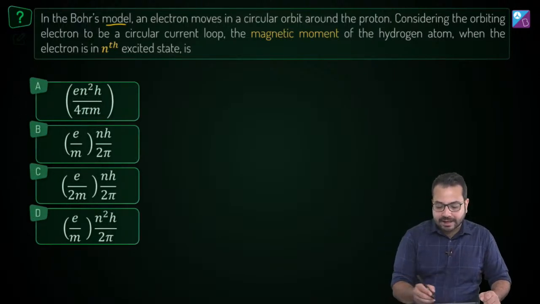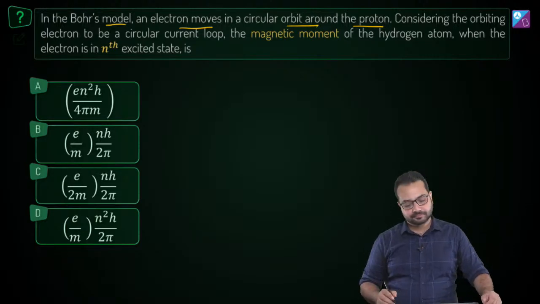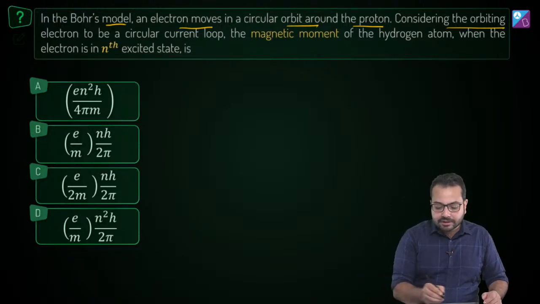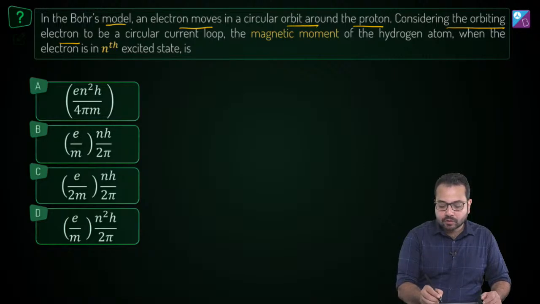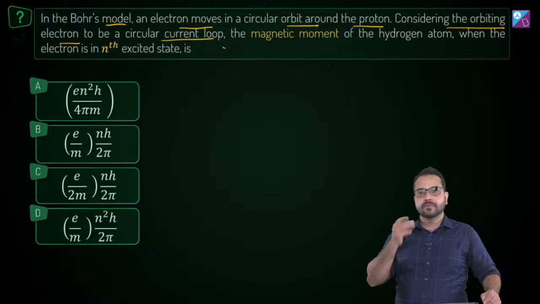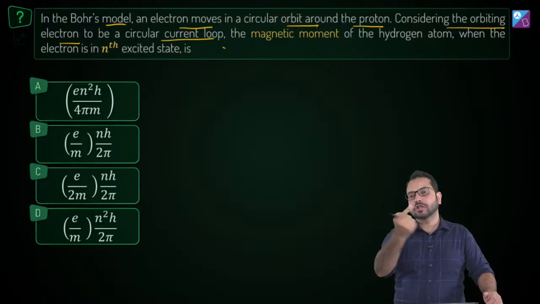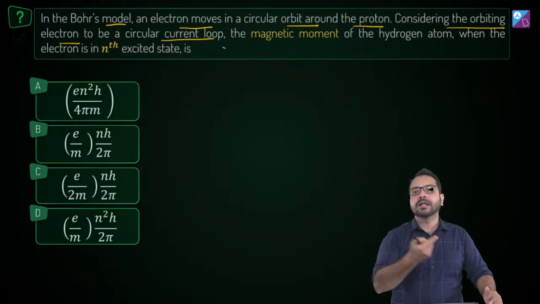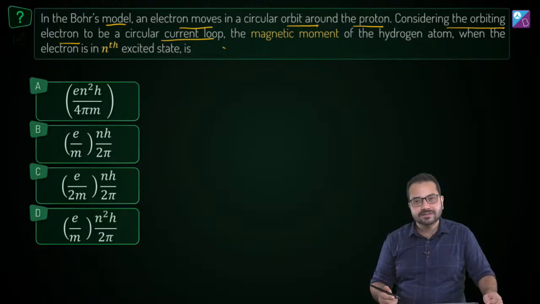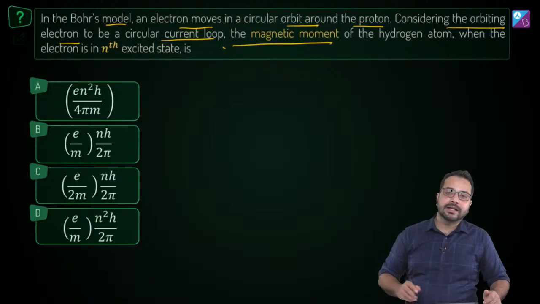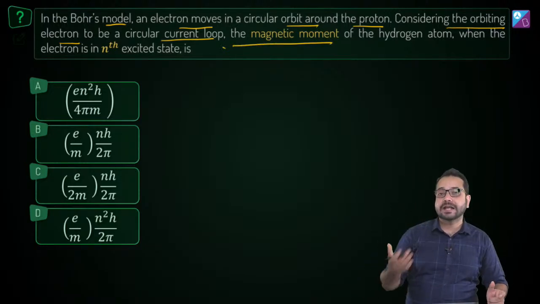In Bohr's model, an electron moves in a circular orbit around the proton, right? Considering the orbit of the electron to be a circular current loop, that's legit, isn't it? The electron is moving in a circular path, and the electron is a moving charge, and a moving charge is electric current. So this is quite legit. And if there is electric current, there is going to be a magnetic moment.